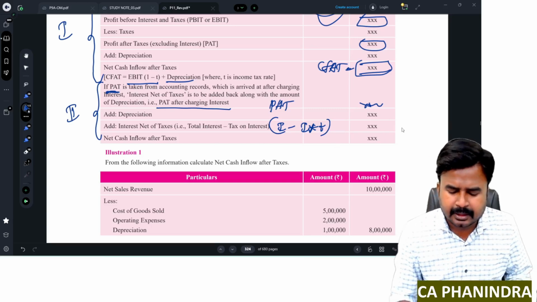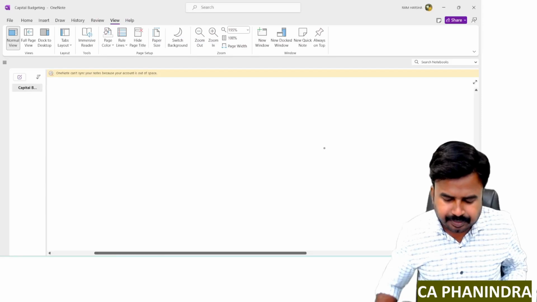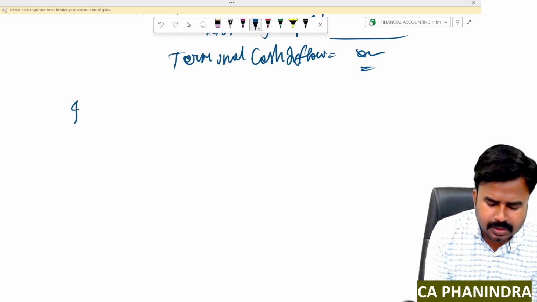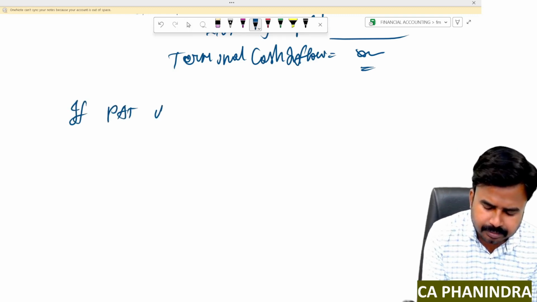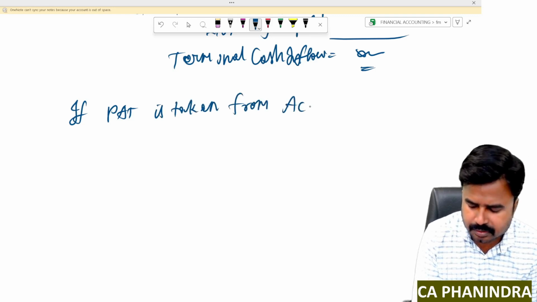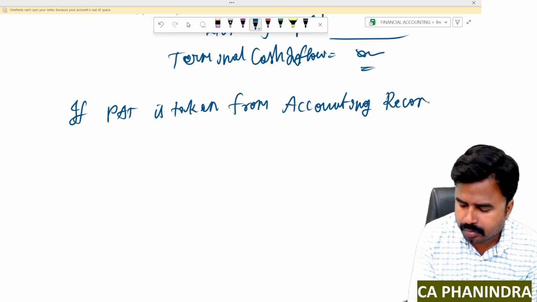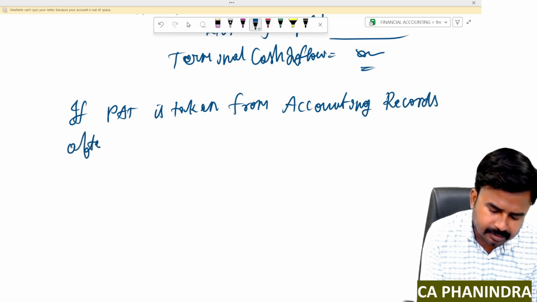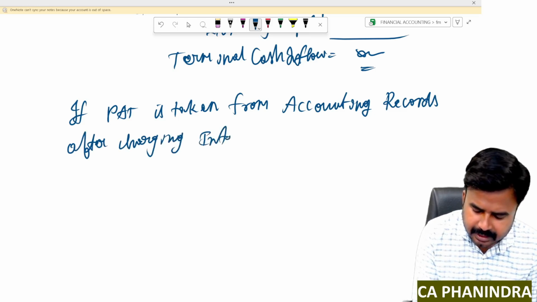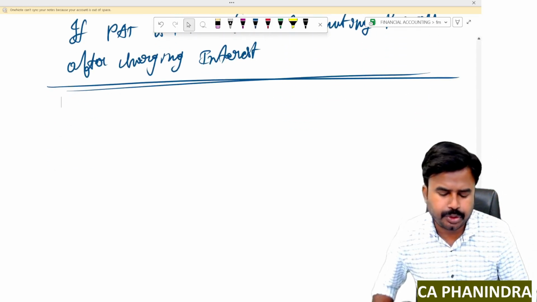I'm just repeating the format. Just for the sake of understanding, I'm writing it here. If PAT is taken from accounting records after charging interest, then the calculation will be slightly changed, because you are not supposed to deduct interest.